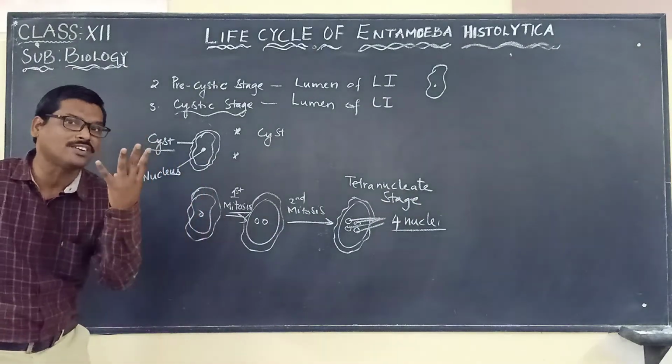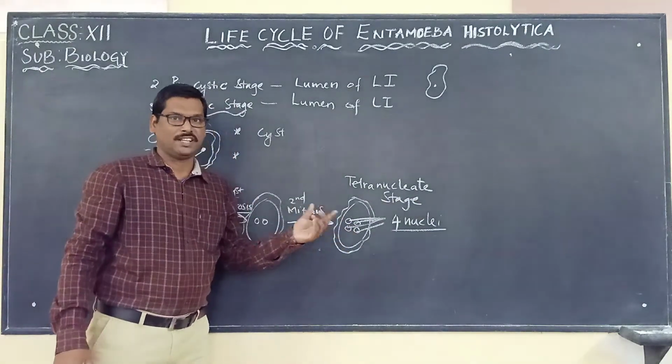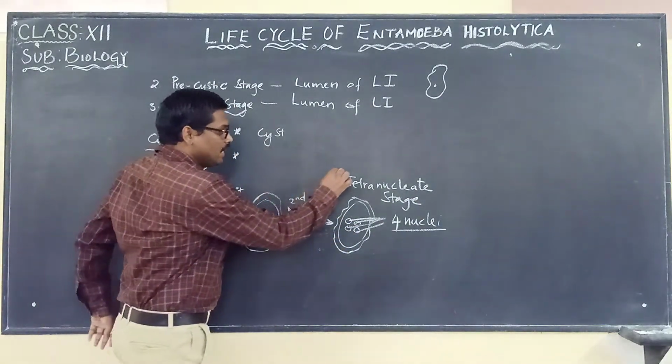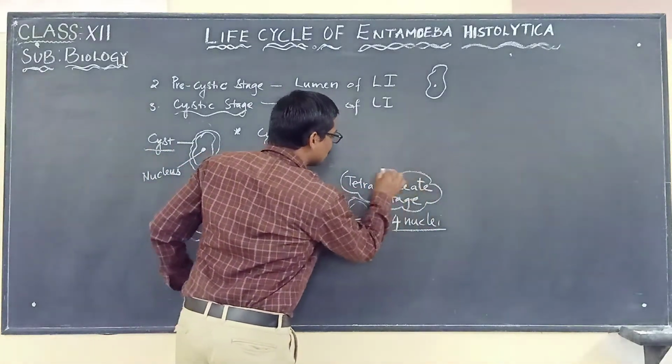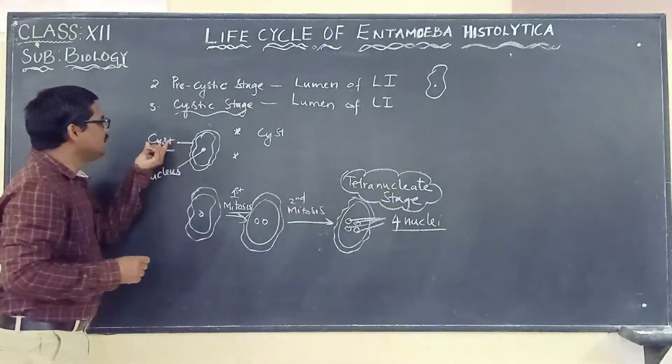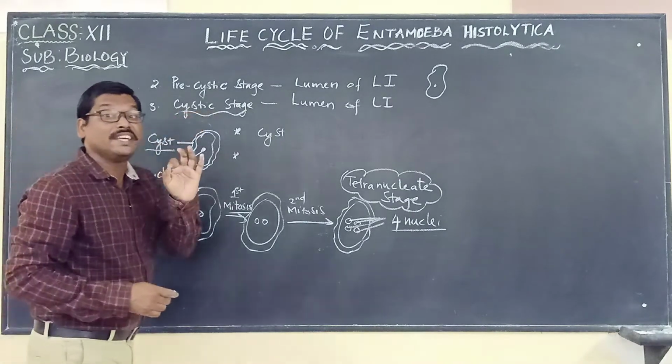It's because of the four nuclei that are present. And remember, it is this tetranucleate stage of the cyst which is the infective stage.